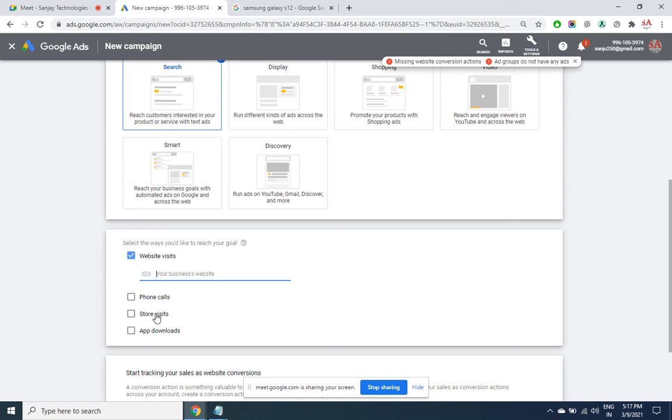Now, how does Google get to know the person who has searched for, let's say example, coffee shop near me? I searched in Google, I found one ad which is nothing but a store visit ad. There, then I walk in into that store and I have a coffee. Only when a person comes to my outlet, then only I need to pay to Google. Now, whether this guy purchases or not, that is a different story. But he has come to your store, you'll have to pay. That is what this campaign means.